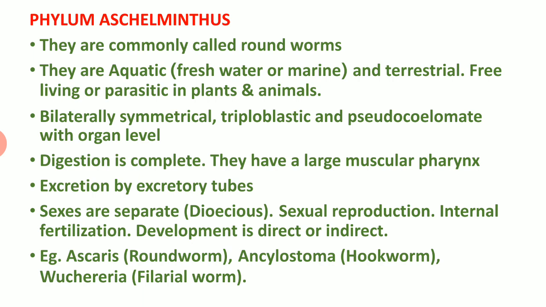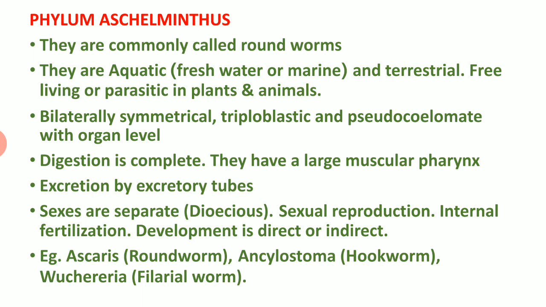both plants and animals. Third point, they are bilaterally symmetrical. That means body parts are distributed equally on either side of the longitudinal axis. They are triploblastic, meaning their body parts are derived from 3 germ layers. They are pseudocoelomates, meaning they have a false coelom. They have a cavity that looks like a coelom, but actually it is not a true coelom. Then they have an organ level of organization, meaning they have cells, tissues and organs, but no organ system.